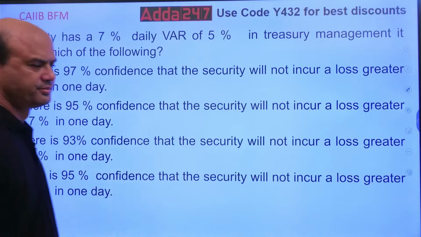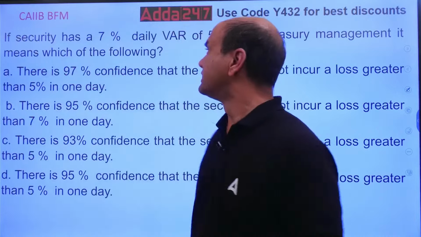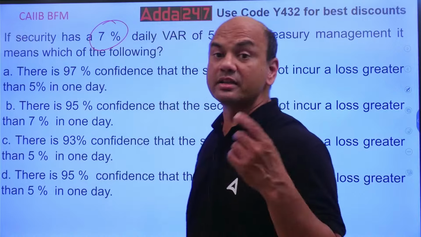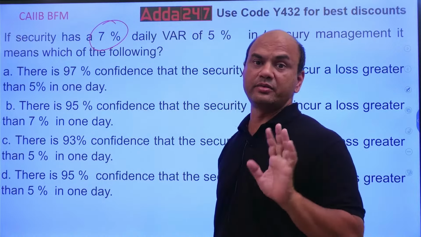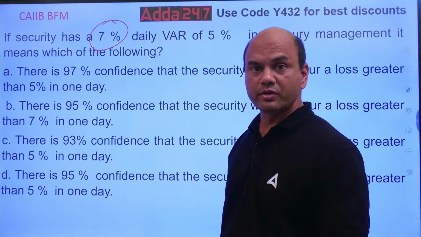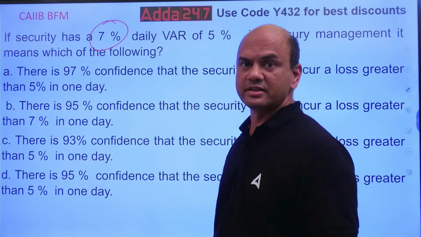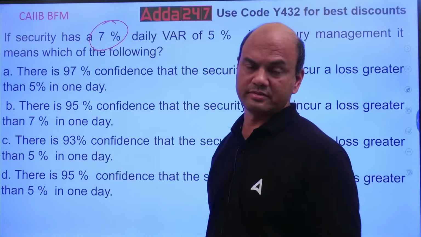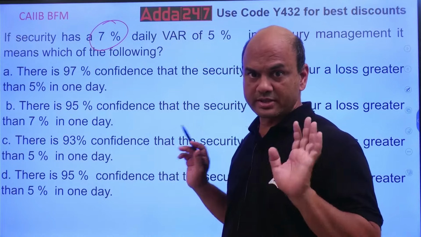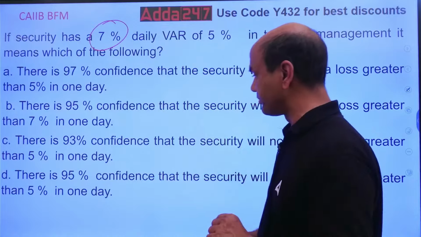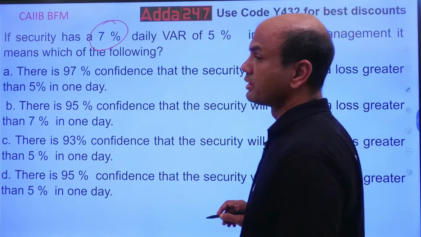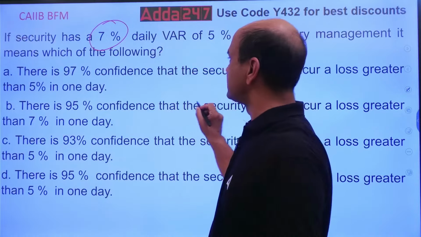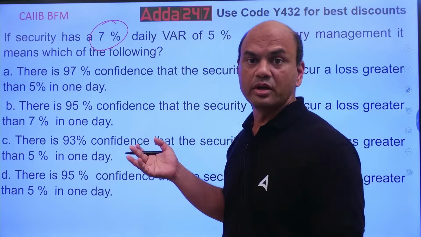See this. 7%. What does this 7% mean? 7% chance of happening this event. Means what? 7% chance that my risk will go beyond 5%. Everyone pay attention. Very important term. Okay? Look at this. This is very important. 7% chance that my risk will go above 5%.